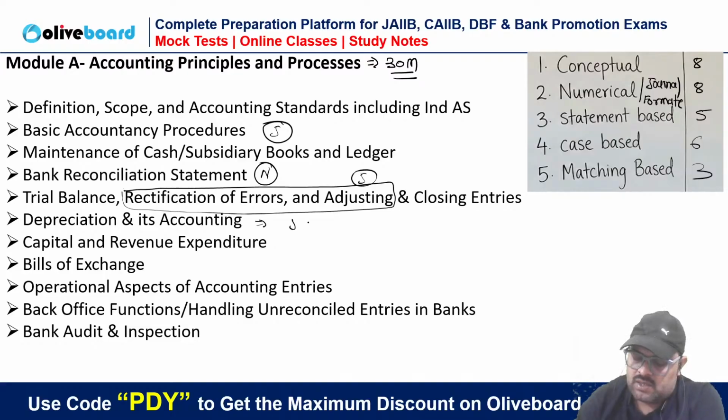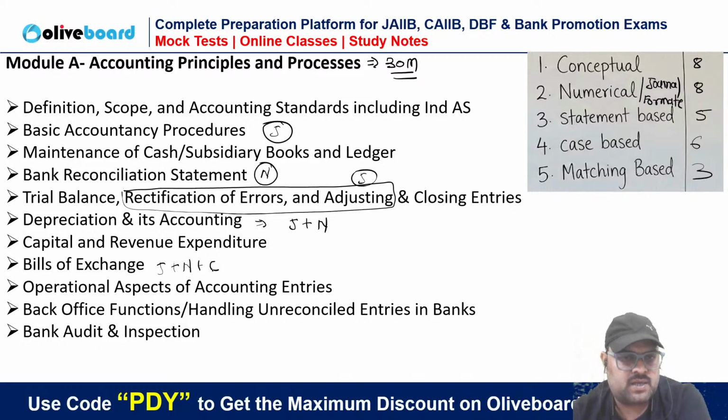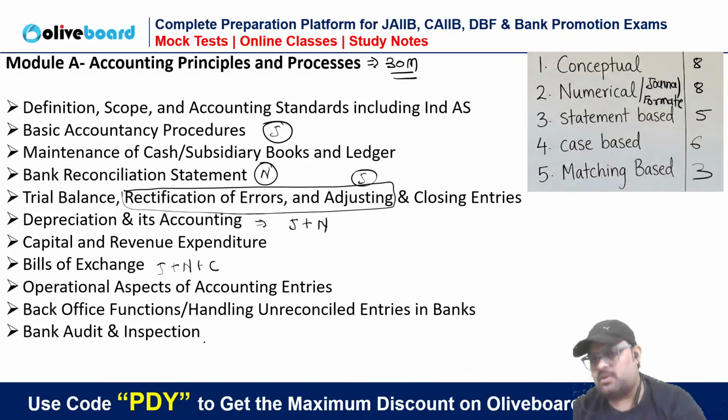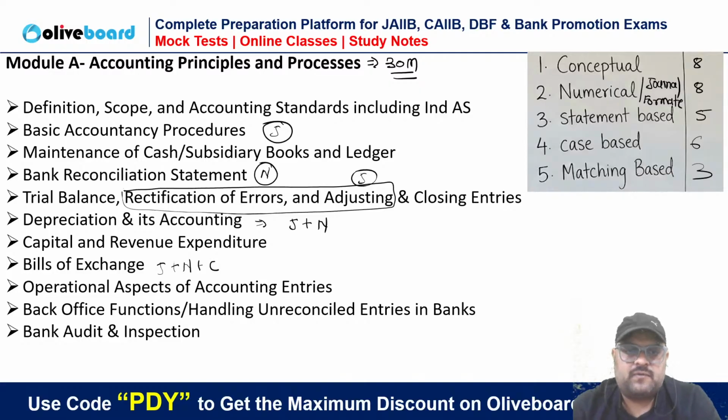Depreciation is journal entry plus numerical, both are there. Bill of exchange is journal entry plus numerical plus concept, everything is there. Audit is purely a conceptual based topic. So these are the few, like five topics are completely dominated by the journal entries in module A.